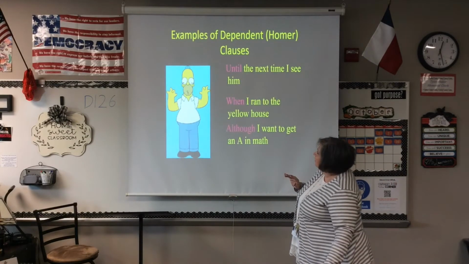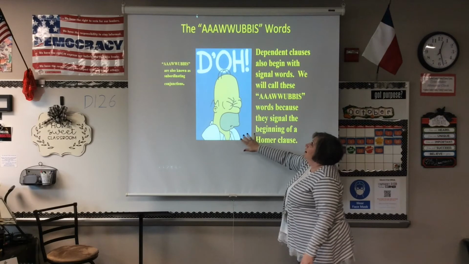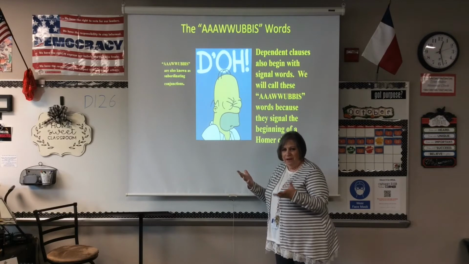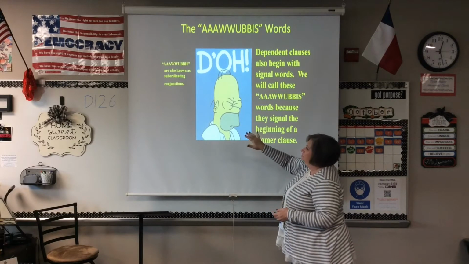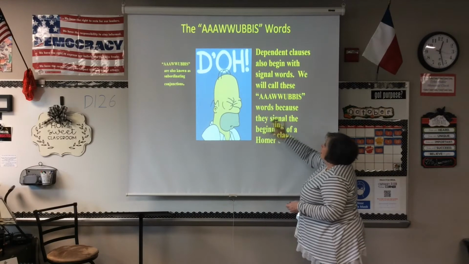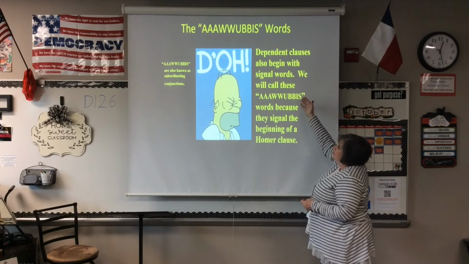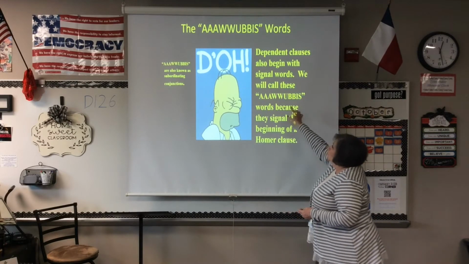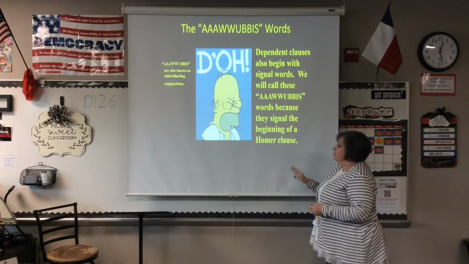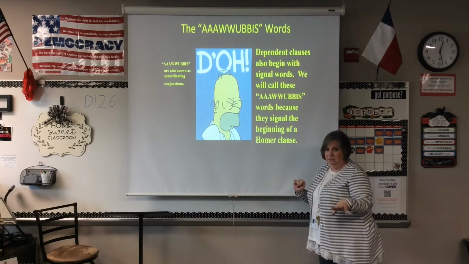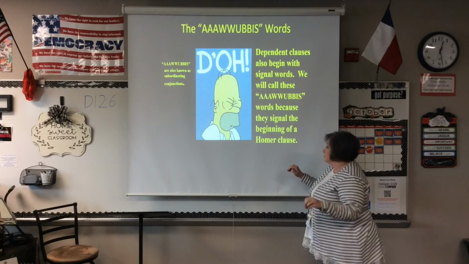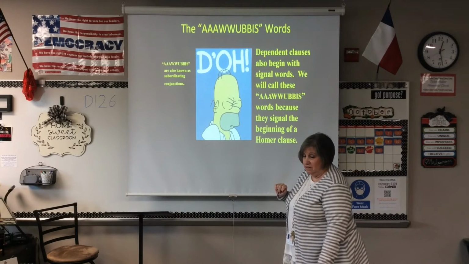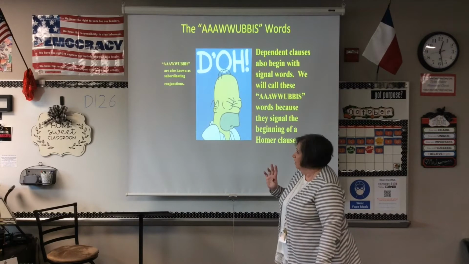The odd W's. Now, I can't do it like Homer does, but whatever. The odd W words. Dependent clause, Homer. If a dependent clause begins with a signal word that begins with one of those letters, we call them the odd W words because they signal the beginning of a Homer, a beginning of a dependent clause. They're also known as subordinating conjunctions. You might want to learn that for later on.